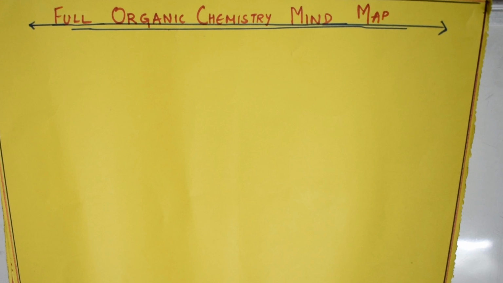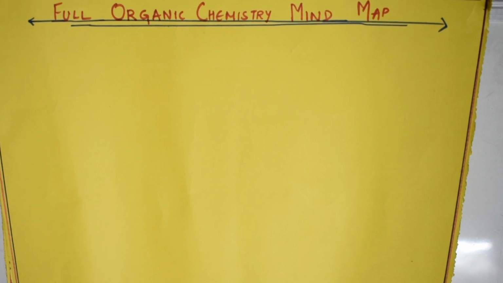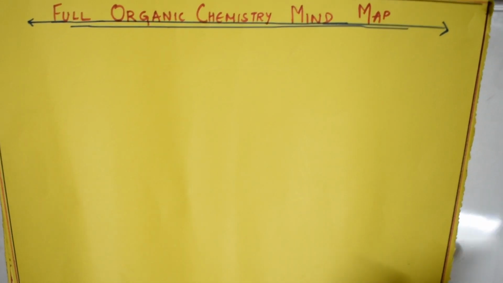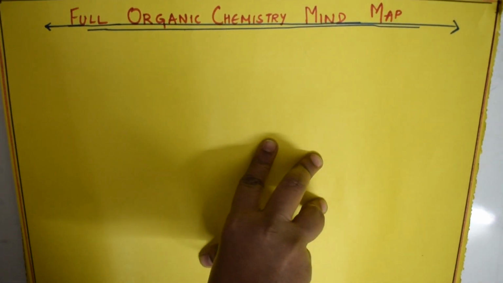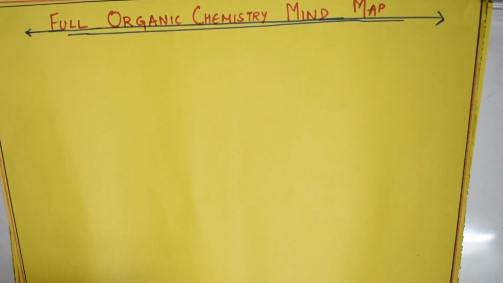Now let us start with the first topic. Carefully note everything, and if you're not understanding anything, put it in the community tab or the comment section. We have studied alkenes, isn't it? We started with the alkenes topic in grade 11th. Your organic chemistry starts with hydrocarbons, that is alkanes, alkenes and alkynes, and then gradually we go. Here I have taken the chart paper so that it is easy for me to fill it completely for you all.